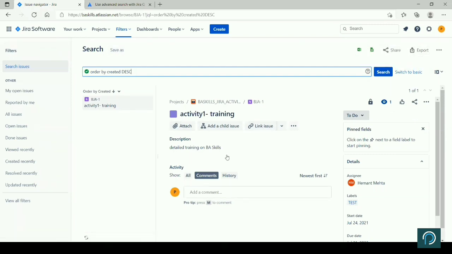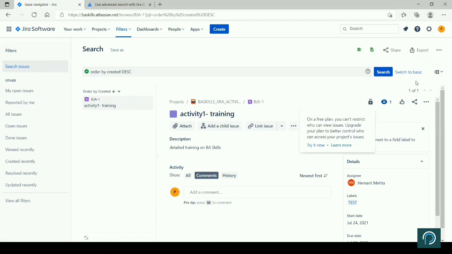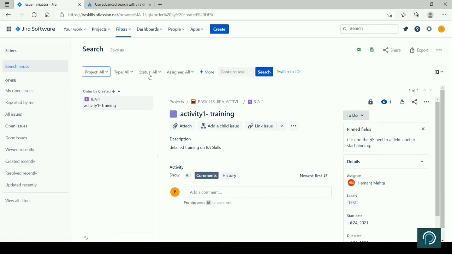You can export the result. You can export the search that you have created, right? All these different activities, you can do from here. So this is a very strong search functionality. If you want to switch to basic, then this particular search you can do. There are other filters that you can apply from here, right?